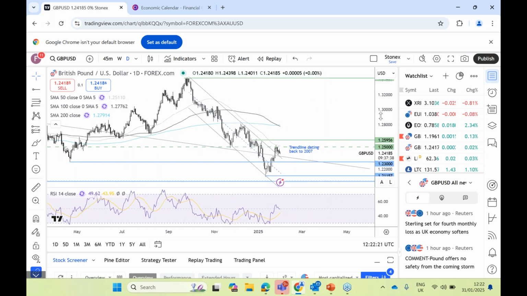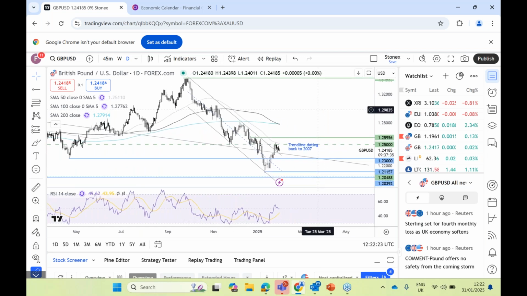So we've got the Bank of England interest rate decision next week. Bank of England is widely expected to cut rates by 25 basis points to 4.5%. The Bank of England has cut interest rates twice last year, in August and November. And just before Christmas, the Bank of England voted 6-3 to leave rates on hold. The Bank of England interest rate is still relatively high compared to its peers, and that's expected to be cut by a further 25 basis points.